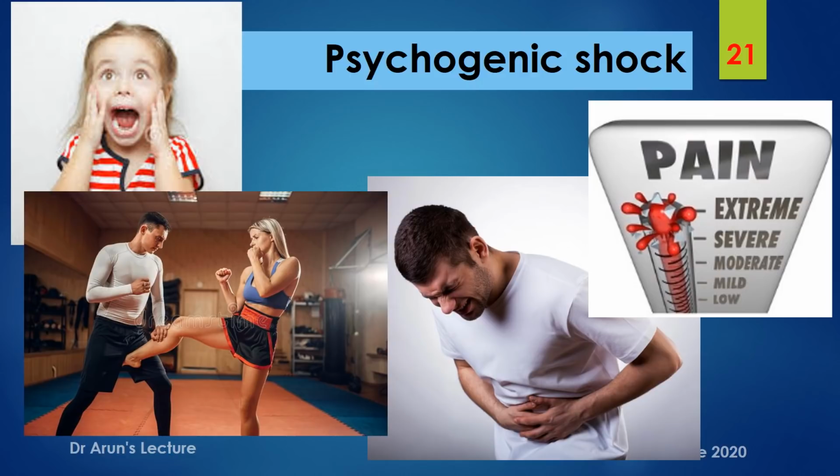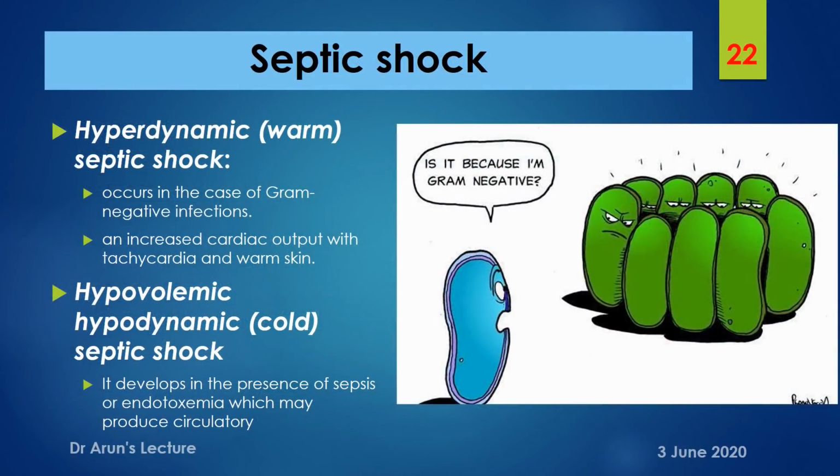In the case of septic shock, there are two types: one is hyperdynamic, warm septic shock, and the other is hypovolemic, hypodynamic, cold septic shock. The responsible etiology is gram-negative infections. If septic shock is present, the initial picture will be increased cardiac output, tachycardia and warm skin in the warm type of septic shock,